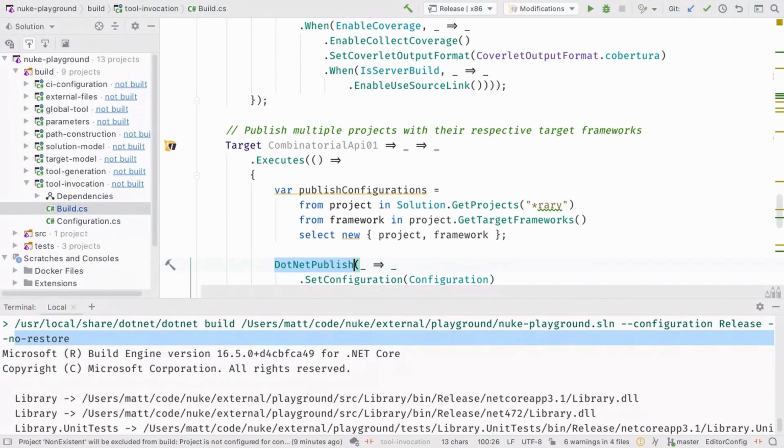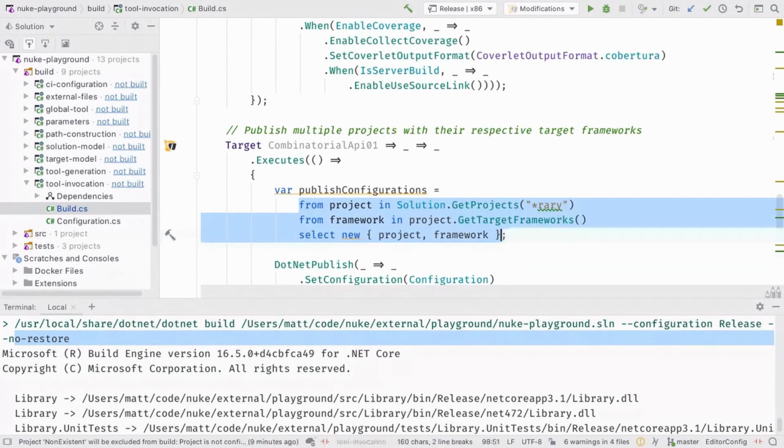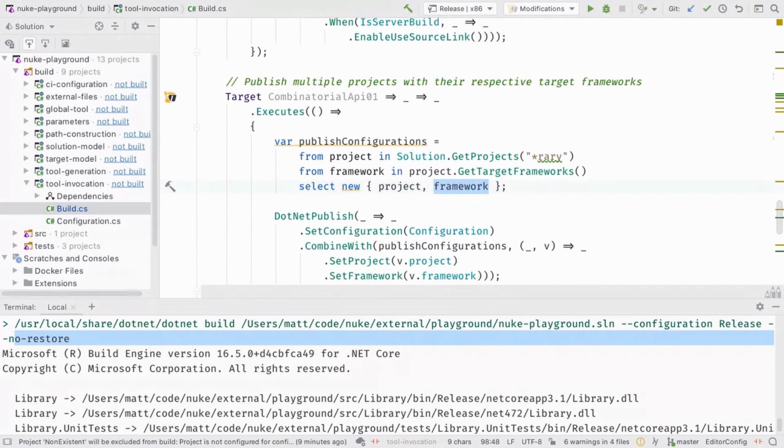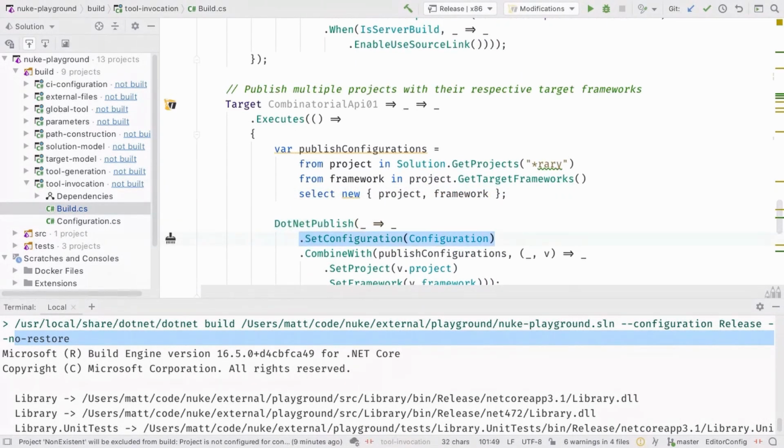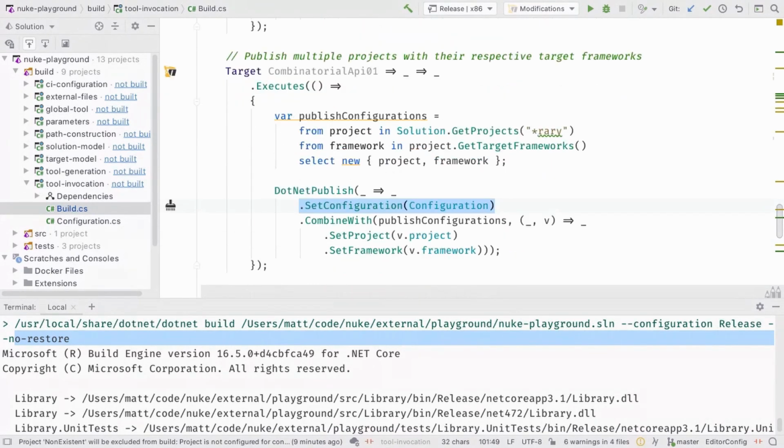First, what we can do is to collect all the published configurations. And this is basically just doing some kind of permutation. We end up with a collection of pairs between project and framework. And now the first part of this .NET Publish is the common one. Configuration will be the same for each and every one of them. The second part is a combine with call, and we pass our published configurations and then just set the project